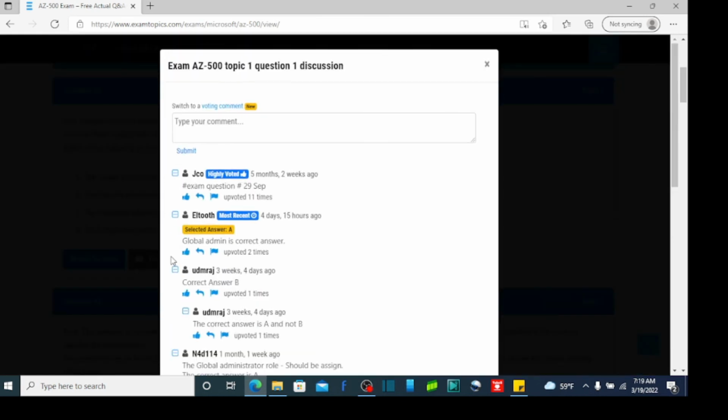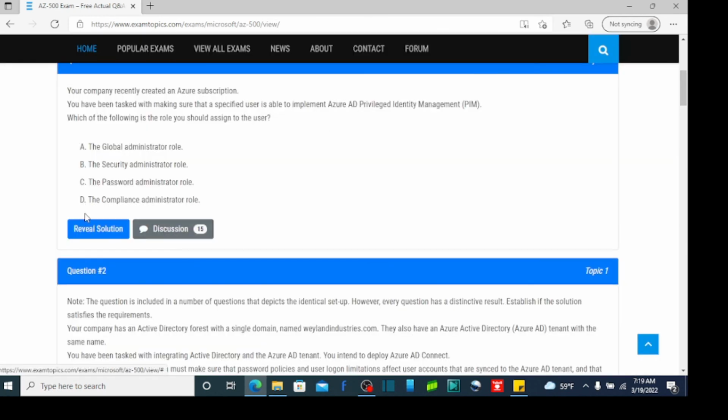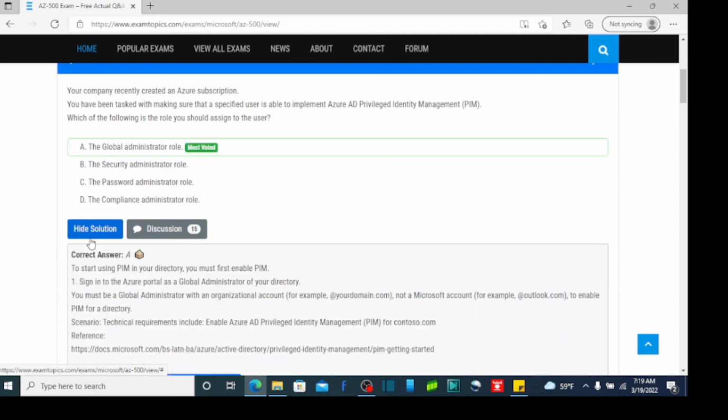We can go to the discussion forum, and it's letting you know that the answer we're looking at for this is correct, which I'm moving ahead of myself. We didn't even look at the answer. Let's reveal the solution for this first question. I'm not going to waste your time reading it and everything like that. You can pause it, read it yourself, or you can go to exam topics yourself. The most voted is the global administrator role.